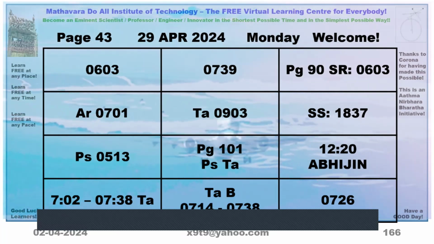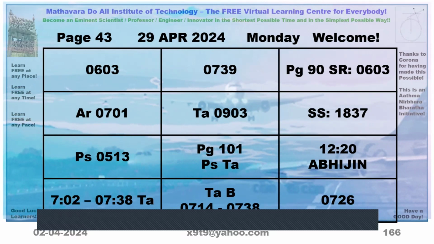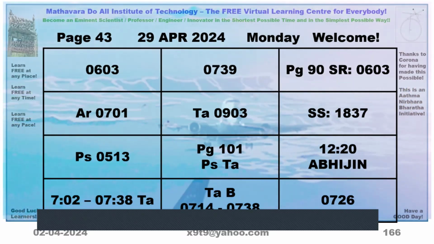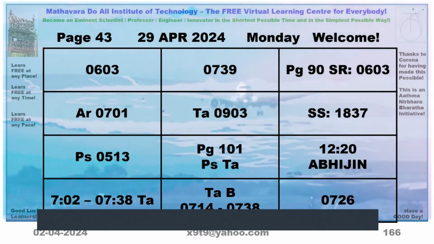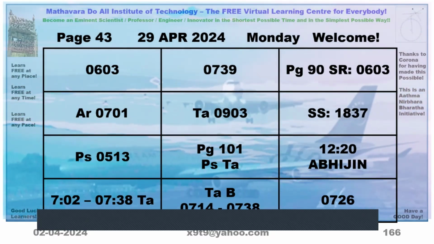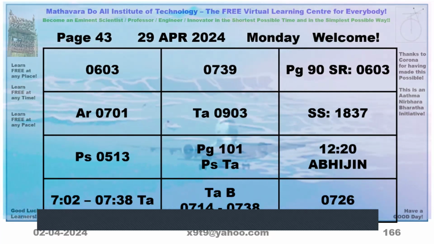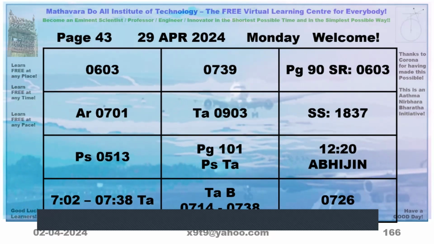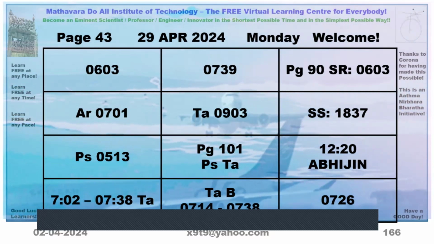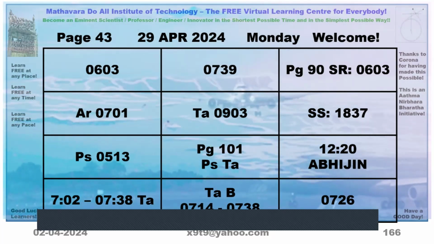So from 5:14 onwards, so 7:01 is Aries. 7:02 to 9:03 is Taurus. Now, if you go to page 101, page 101.